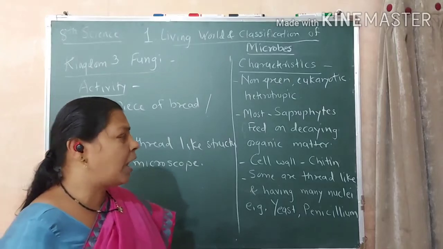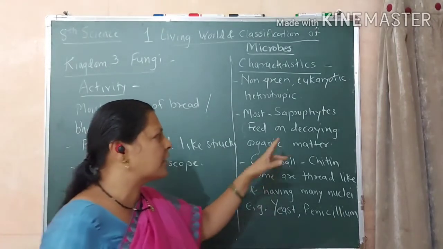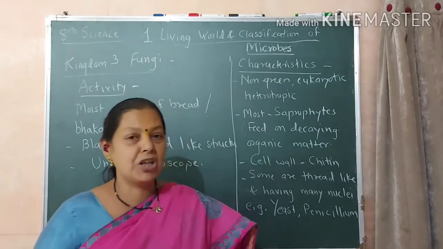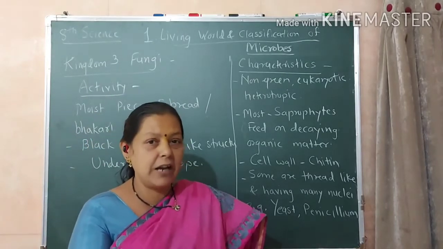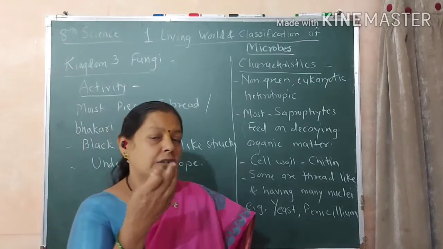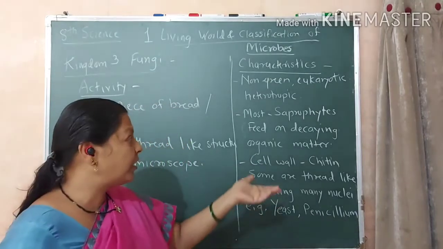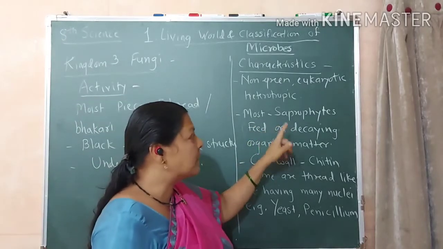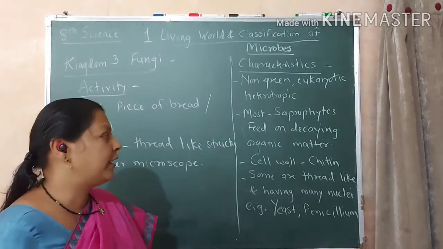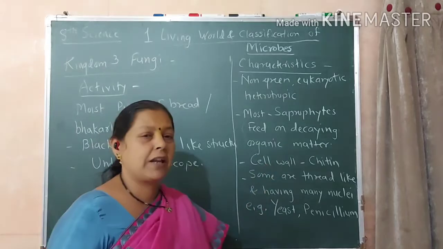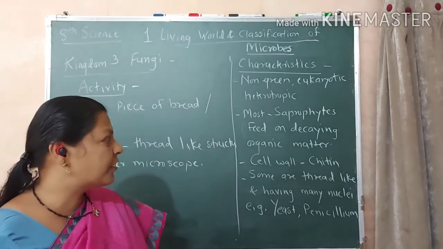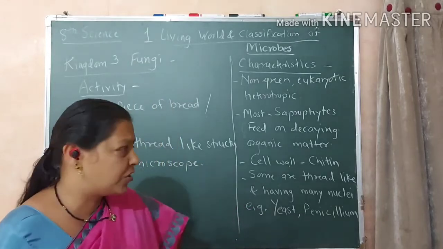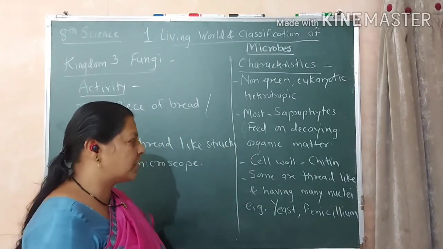Mostly, all of the fungi, most जे fungi आहे, these are the saprophytes. So what is the meaning of saprophytes? आपण मृतोपजीवी म्हणतो की जे dead organisms आहेत, death झाल्यानंतर त्याच्यावरती जे ग्रो होतात त्या फंगायना असे जास्त आहेत. So mostly they are saprophytes. They feed on decaying organic matter. आणि बरेचसे असे आहेत, जे कुजलेले पदार्थ आहेत अशावरती त्यांची ग्रोथ ही होत असते.